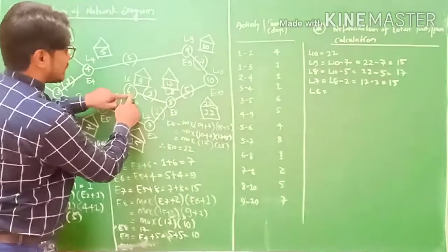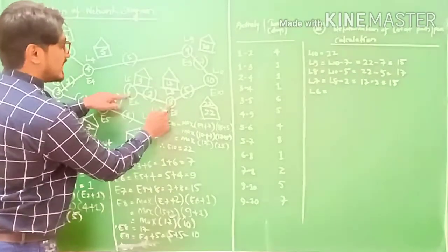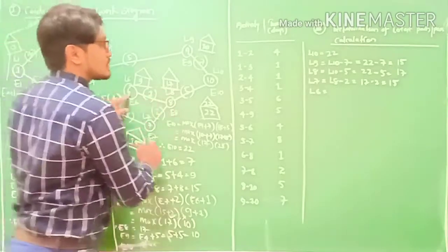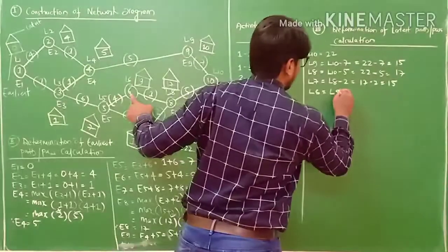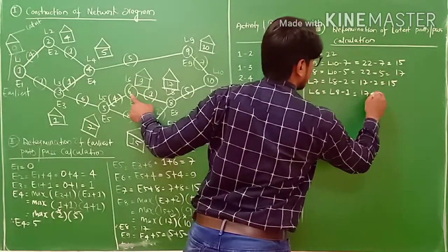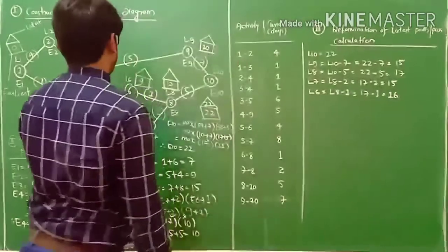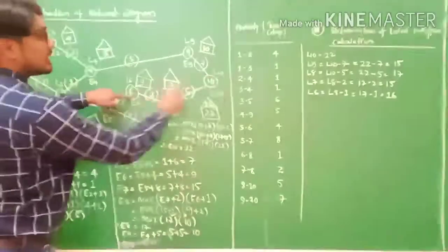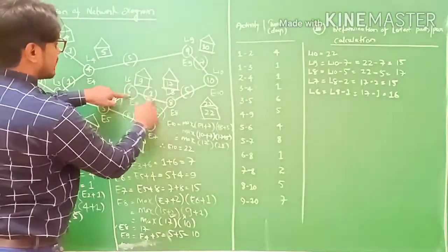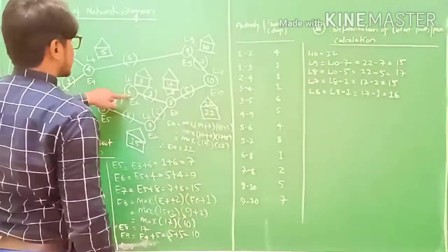This is L6, my friends. Previously only one activity is connected to L6, and that is L8 minus 1. L8 is 17, 17 minus 1 equals 16, my friends. So L6 is 16.